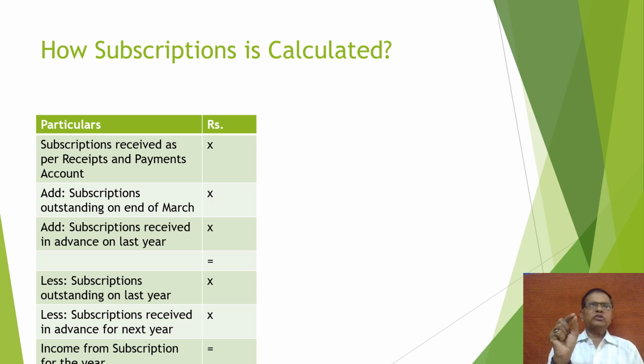The first item is the amount as per the receipts and payment account; then subscription outstanding at the end of the current year and subscription received in advance in the last year. So these two items are added, and again two items are deducted: less subscription outstanding of the last year that is received in the current year, and subscription received in advance for the next year. So the result we are showing in the income and expenditure account.